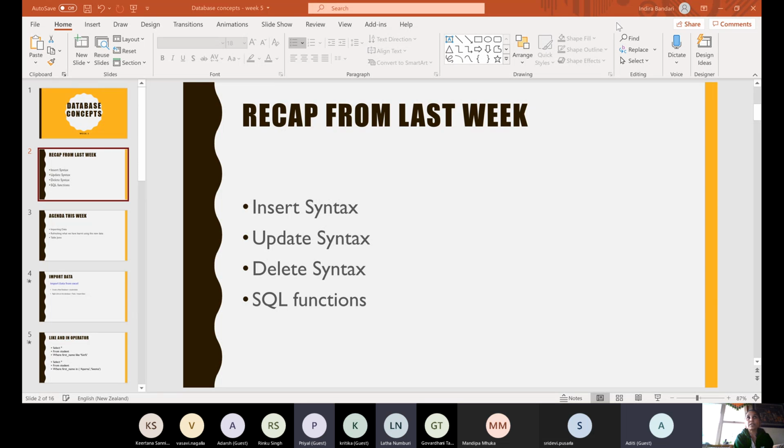What is the statement that we use when we want to filter the data? The where clause. Yes. The where clause is used to filter the data. And what else did we learn? We learned where you put the percentage. Yeah, that is the like operator. Good, Lasya. And we learned how to extract a specific substring from a word, the substring function.